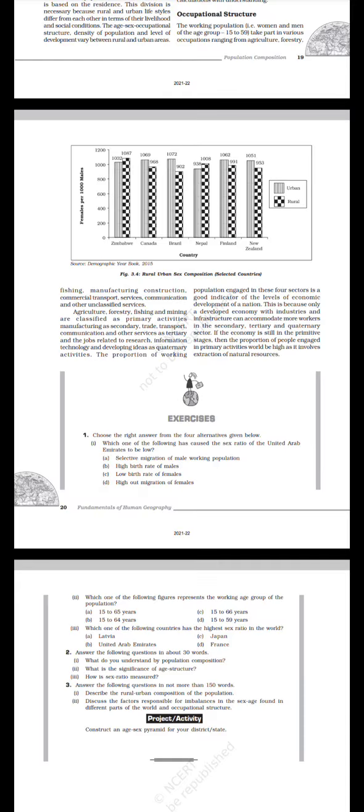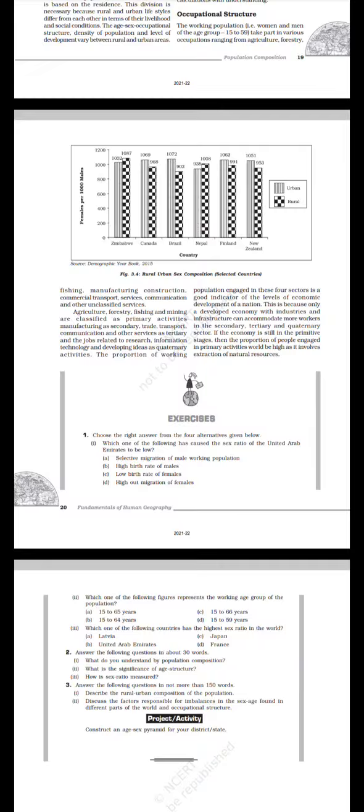Take a look at figure 3.4, rural urban sex composition of selected countries. Females per thousand males on the y axis, country on the x axis. Zimbabwe, urban 1032, rural 1087. Canada, urban 1069, rural 968.